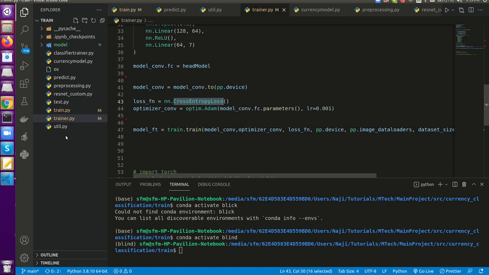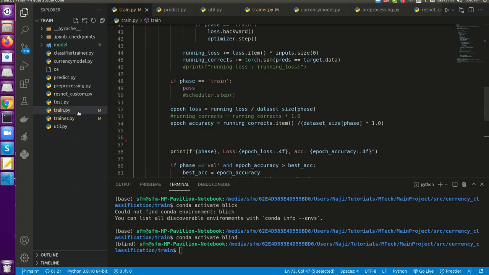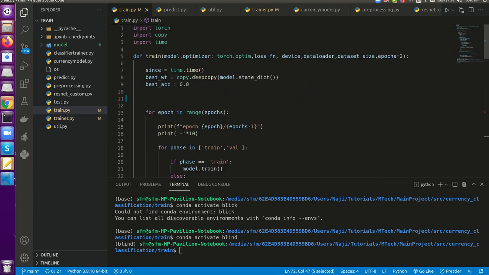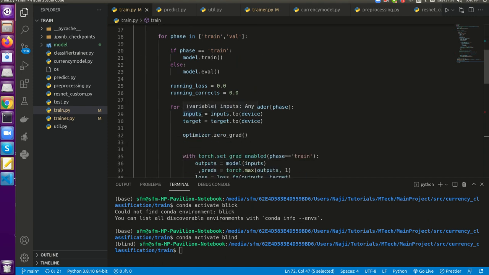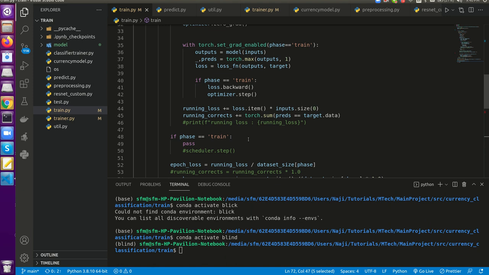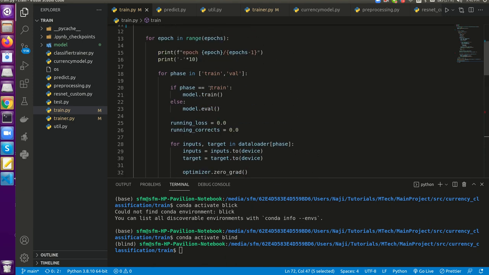I have written another file called train.py, where there is a function called train. In that function we are passing all these parameters. By default epoch is set as 2, but I did 300 epochs. As I mentioned, I got 95.6%, around 96% accuracy. The code below is a normal neural network training procedure that we have followed here.